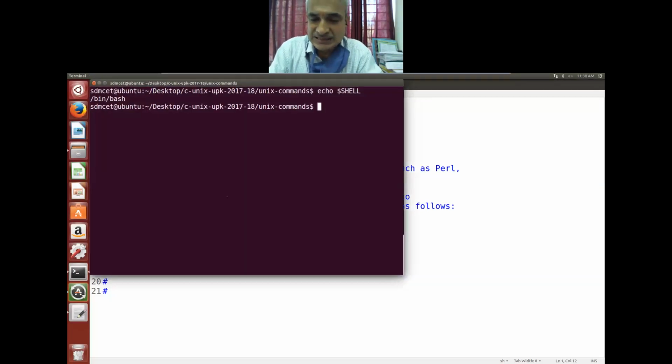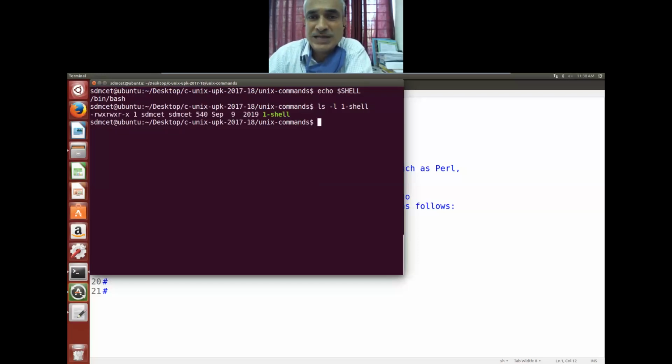I'll say ls minus l, that is one dot shell. That is the name of the file. It is not a C program. See, you look into that one dash shell, it has read write execute permission. Then only you can do it, otherwise not. By default, you will not be having it. Check it. Are you okay with this? So now I've created it, ls minus l.